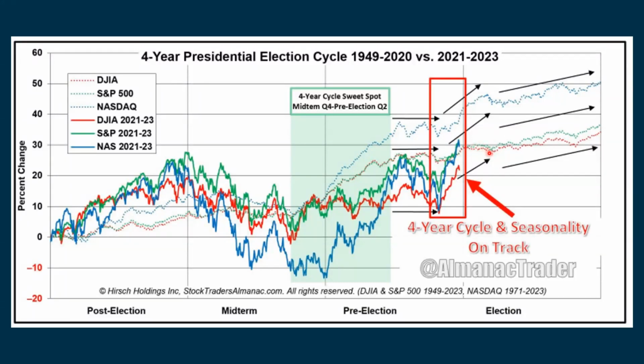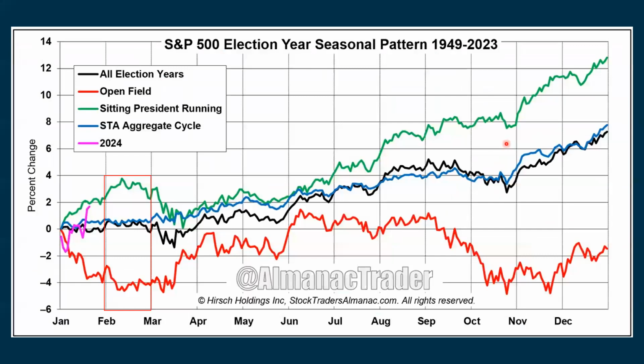we see some weakness before we see some strength during an election year. We're coming into the February area where this chart, when the sitting president is running for re-election, we tend to top out in the first third to half of the month of February and then see weakness after that can take us down into the middle to even later part of March. Just be aware of that.